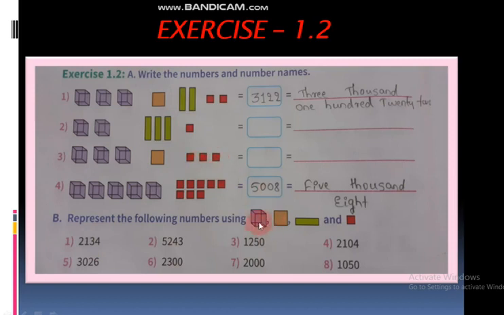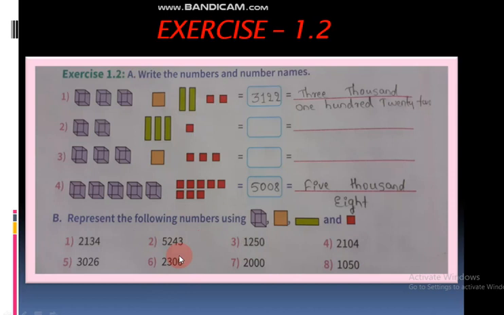I have given only a hint. This also is easy only. If you have interest in drawing, you can do all of these. Otherwise you have to do 3 to 4.